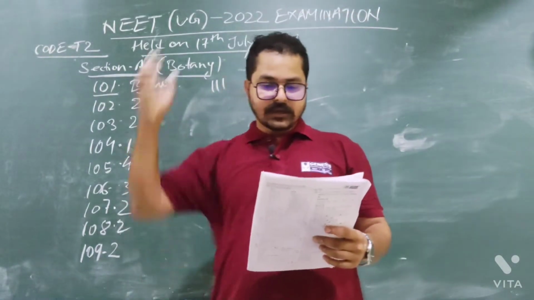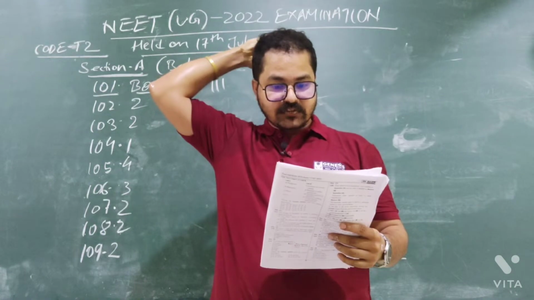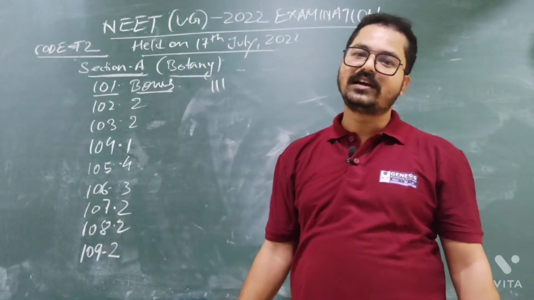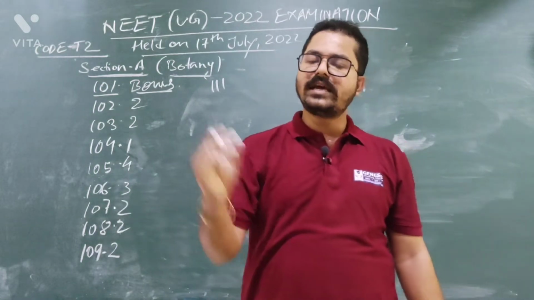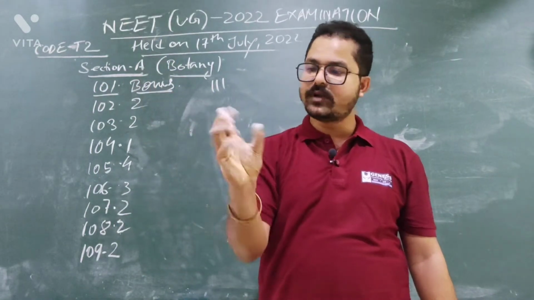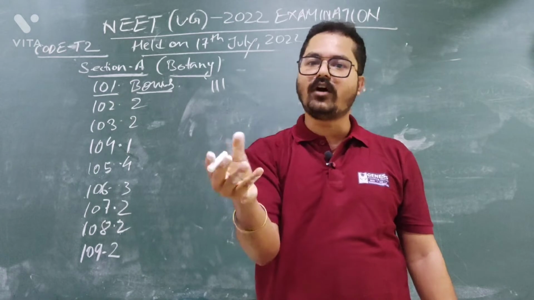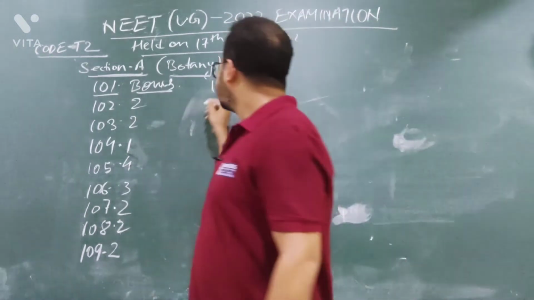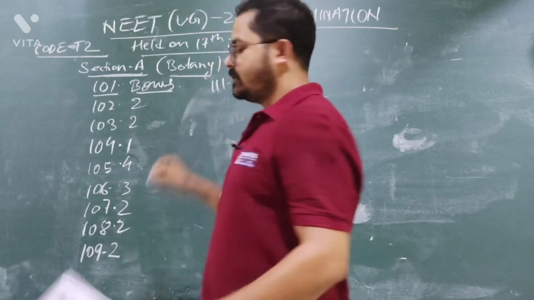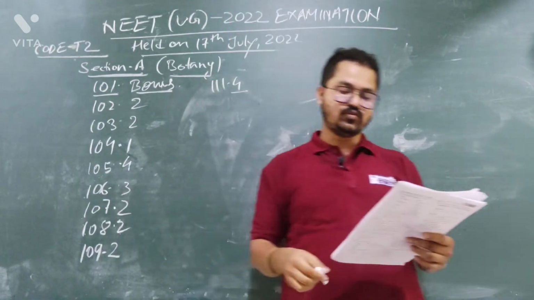Statement 2. Cleistogamous flowers are advantageous as there is no chance for cross-pollination. Is it correct? Absolutely correct. Because the flower is closed, there is no chance of cross-pollination. Even if pollen can come, where will it fall? The stigma is inside the flower. So both statements are correct. So the answer will be option number 4. Both statement 1 and statement 2 are correct.